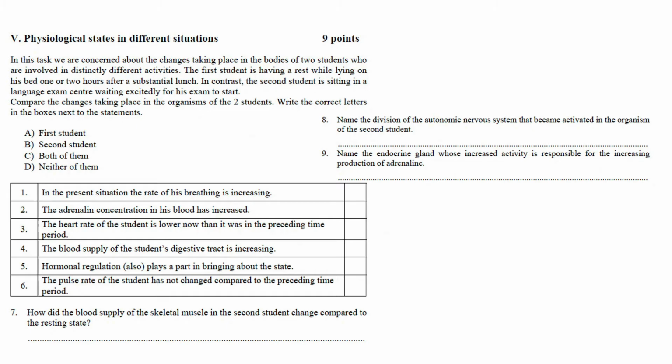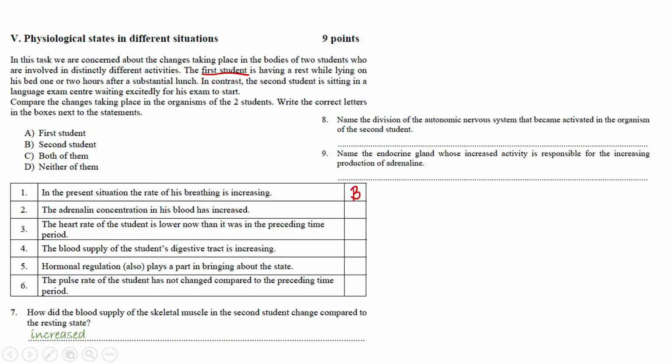In the present exercise, you have to remember what you have learned about the autonomic nervous system, more specifically about the parasympathetic and sympathetic nervous system. The first student is showing a typical case of resting and digesting processes when the parasympathetic nervous system is activated, and the second student is in a stressful situation, unfortunately. So in his case, the sympathetic nervous system is the active one. Okay, so let's look at the statements. In the present situation, the rate of his breathing is increasing. That's typical for the second student, which is going to be B.